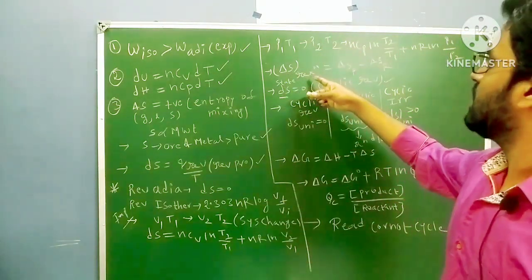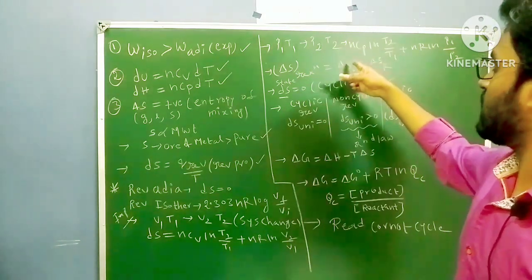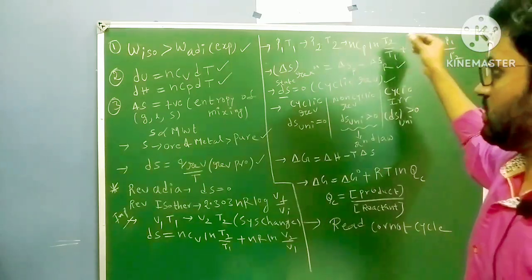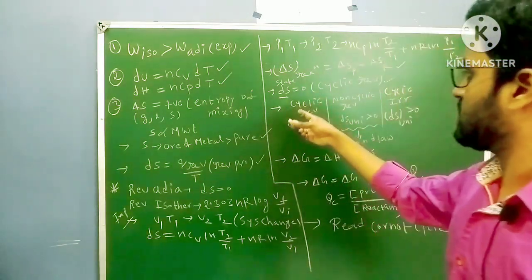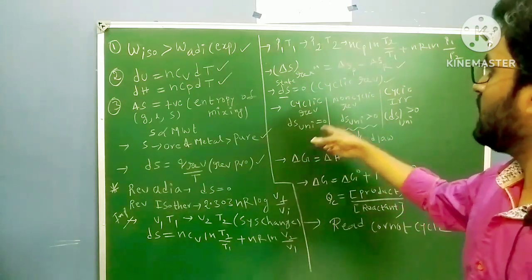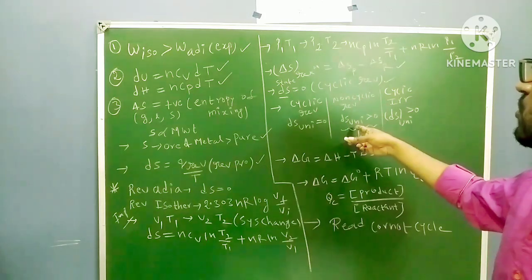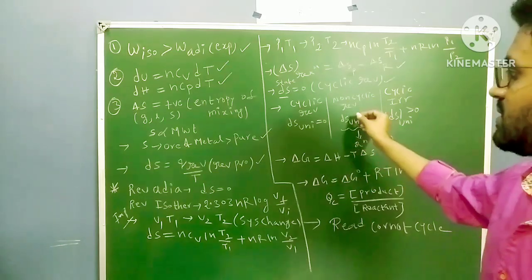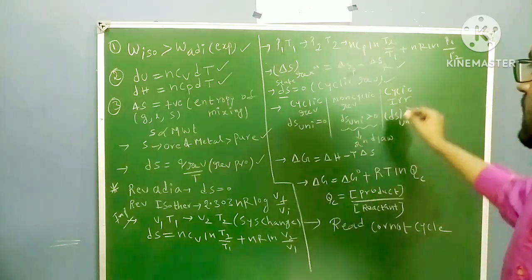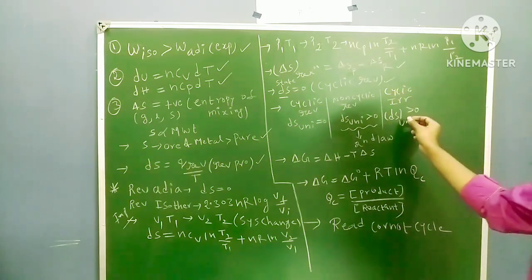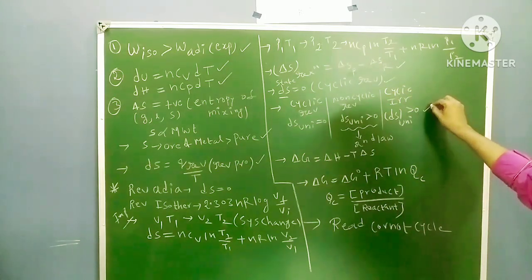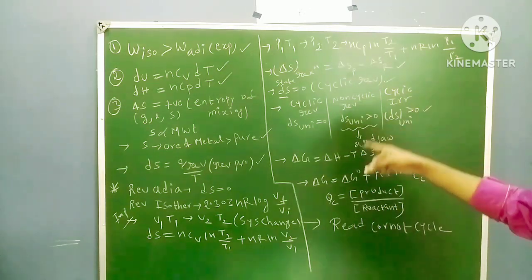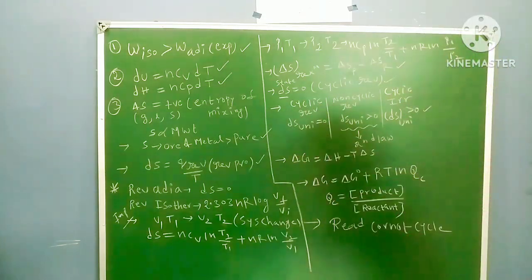Next, change in entropy of a reaction equals change in entropy of products minus change in entropy of reactants. Right, product minus reactant you have to take. This formula is also very, very important. Next, if it is a cyclic reversible process, change in entropy of universe equals 0. If it is a non-cyclic reversible process, change in entropy of universe is greater than 0. This is nothing but your second law of thermodynamics, right? Change in entropy of universe is greater than 0. If it is a cyclic irreversible process, then change in entropy of universe is greater than 0. In these two conditions, non-cyclic reversible and cyclic irreversible, dS universe is greater than 0. For a cyclic reversible process, dS universe is equal to 0.